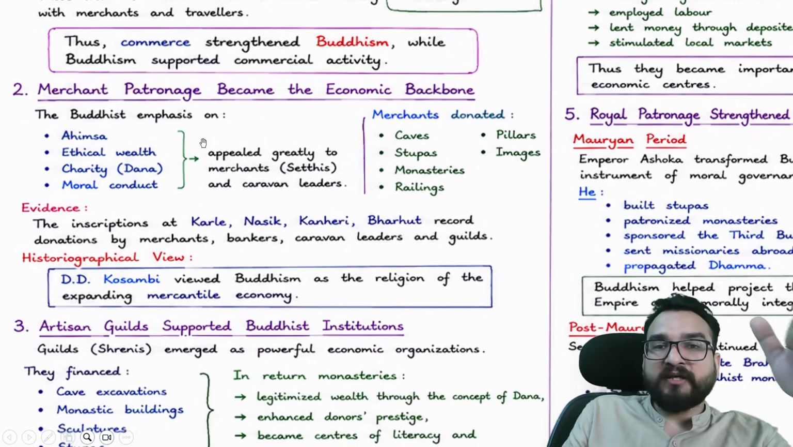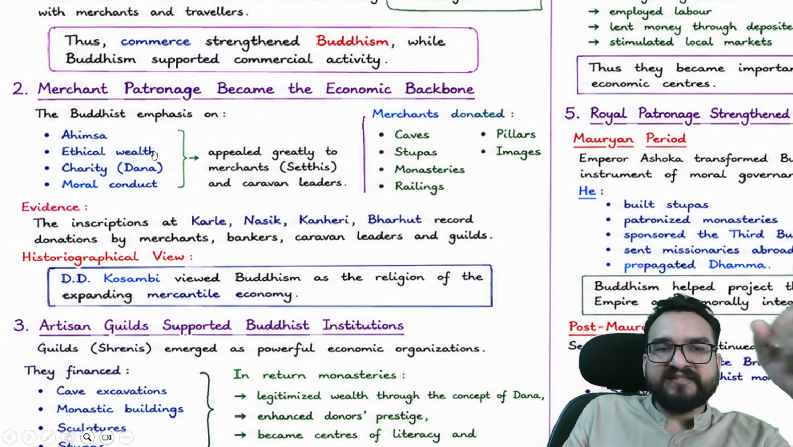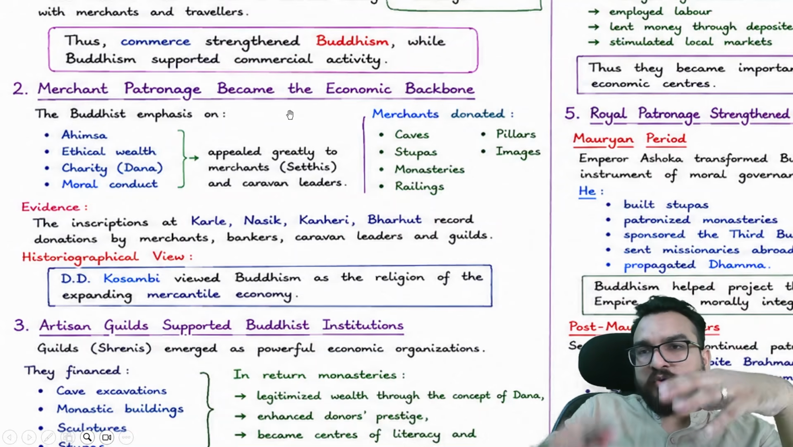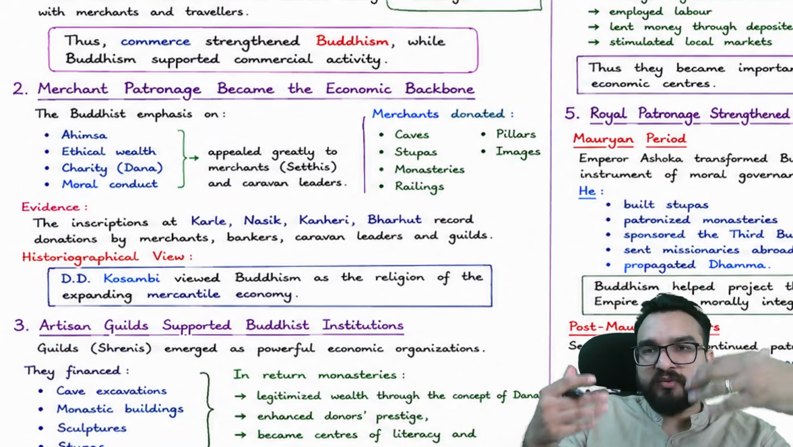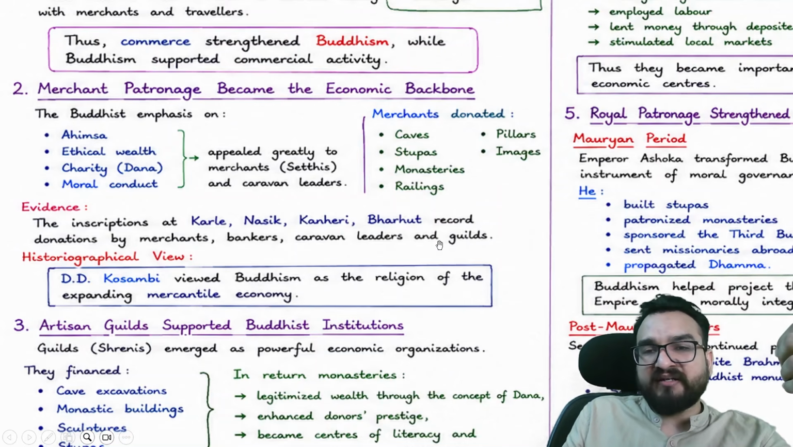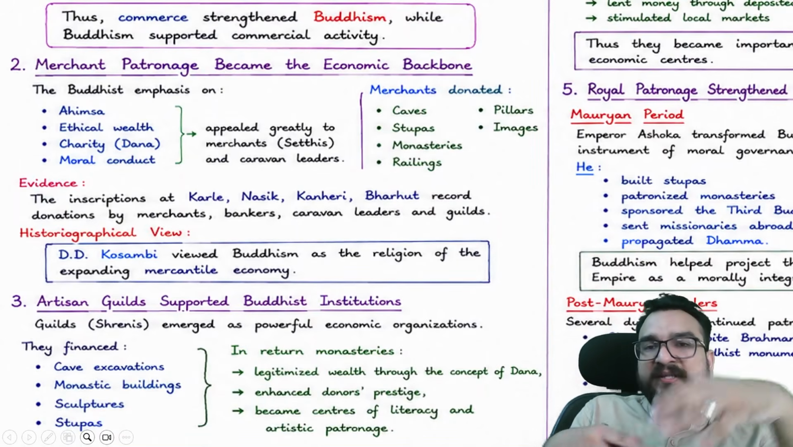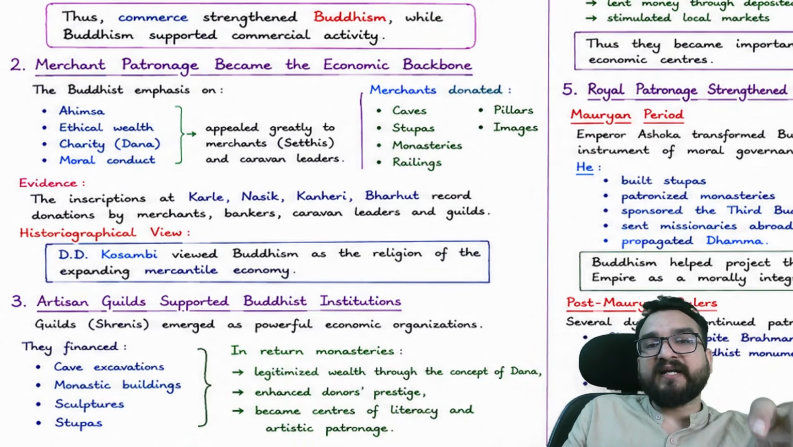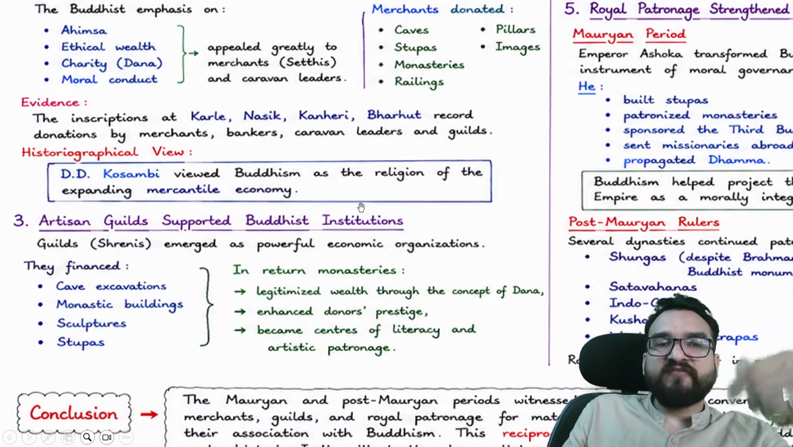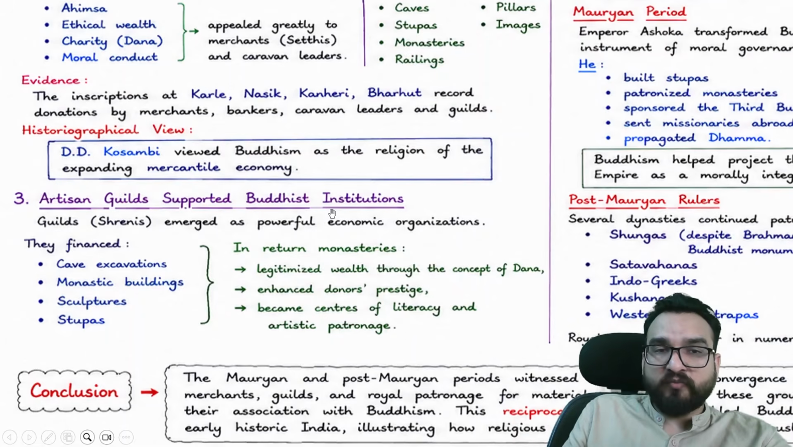Merchant patronage became the economic backbone. The Buddhist emphasis on ahimsa, ethical values, charity, and moral conduct greatly appealed to the merchants and caravan leaders. Try to understand, most of the early architecture, the patronage was given by these merchants, right? They made inscriptions at Karle, Nasik, Kanheri, Bharhut, right? And they were built by donations made by merchants, bankers, caravan leaders, and guilds. The land they got will be from these particular people as well. D.D. Goswami viewed Buddhism as the religion of the expanding mercantile economy.